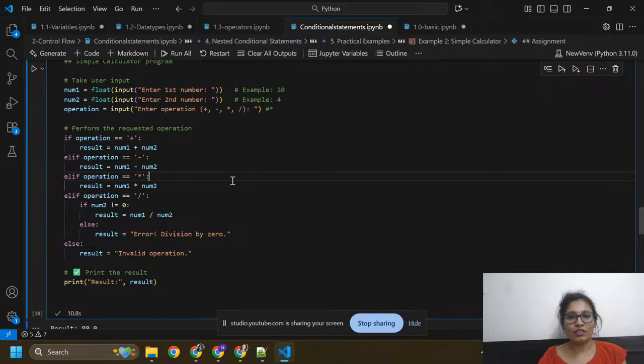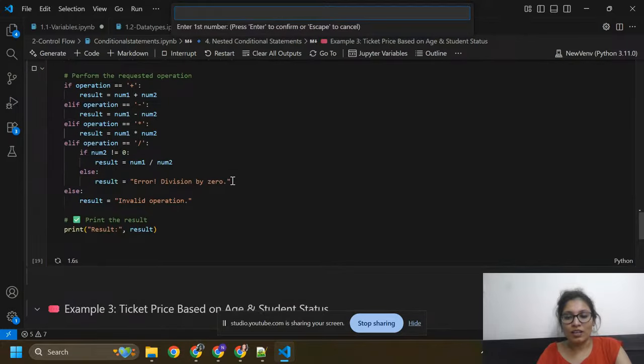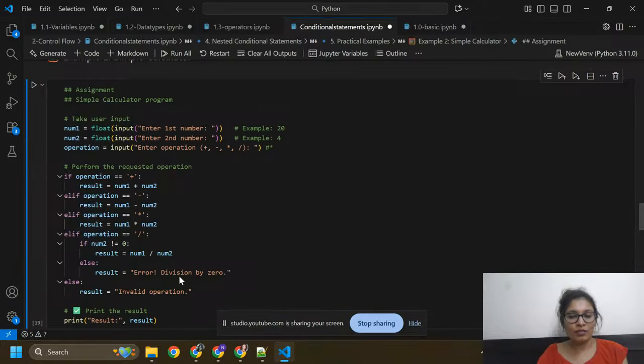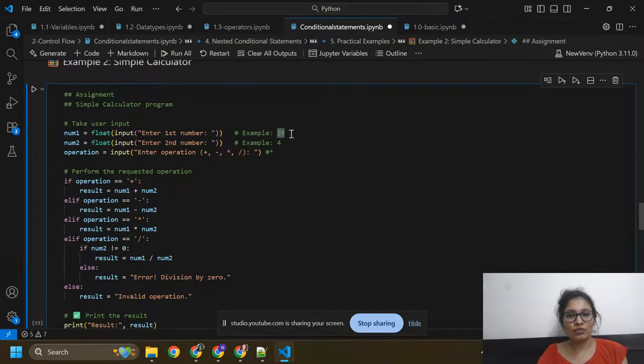Or here you can give 0, like I am giving 0 again, and I use division. Then it will give you error division by 0. First number equals to 0 and second number equals to 0, and here I am using division.